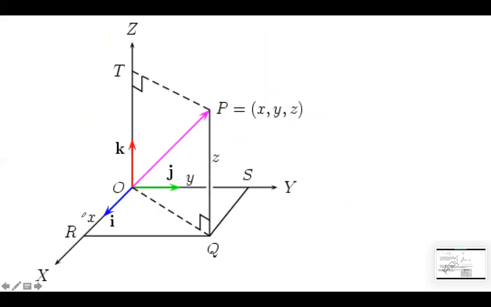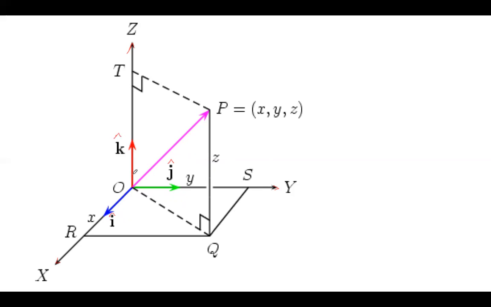Now this is a vector in the three-dimensional system. You can see that this is your x-axis, this is your y-axis, and this is your z-axis. A unit vector along the x-axis, shown by a blue line, is written as i cap. The unit vector along the y-axis is written as j cap, and the unit vector along the z-axis is written as k cap.